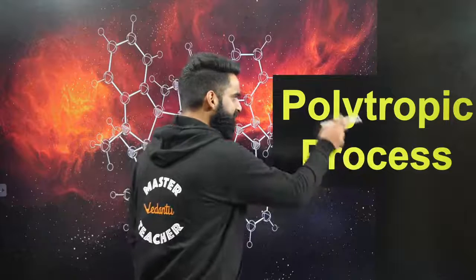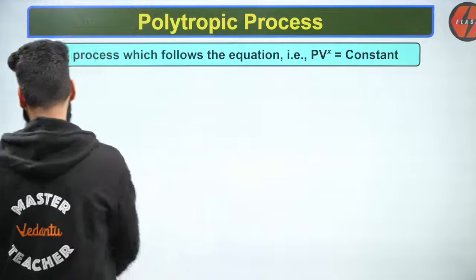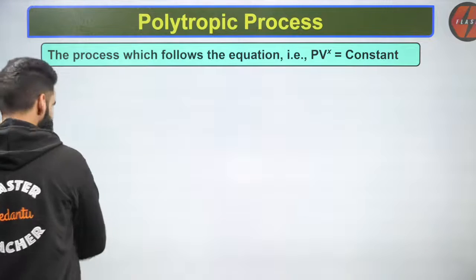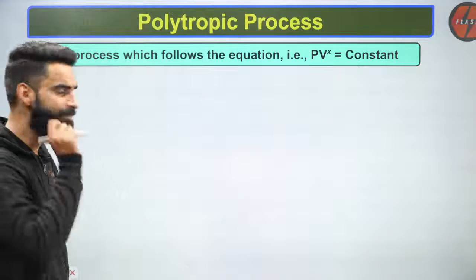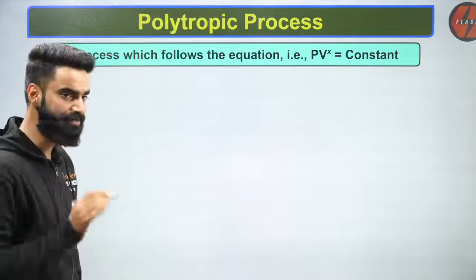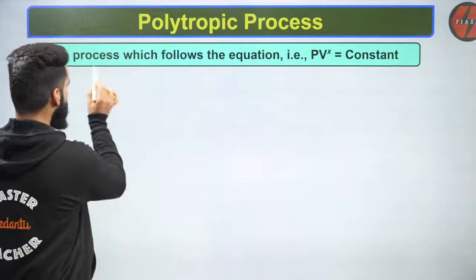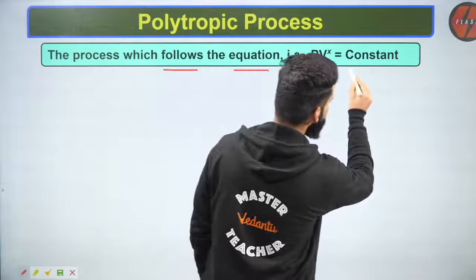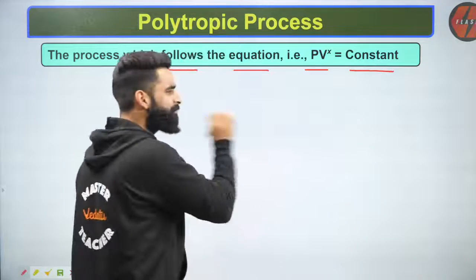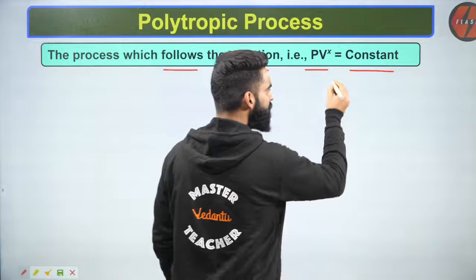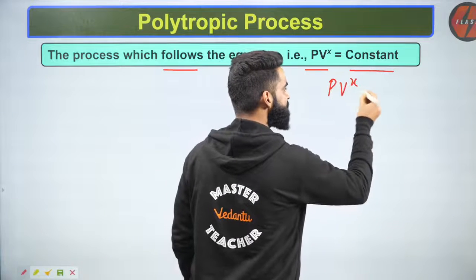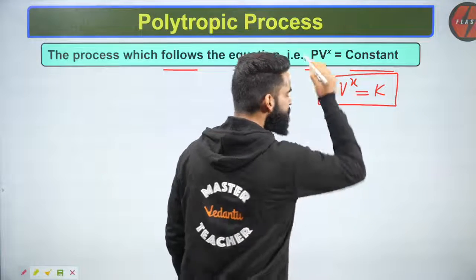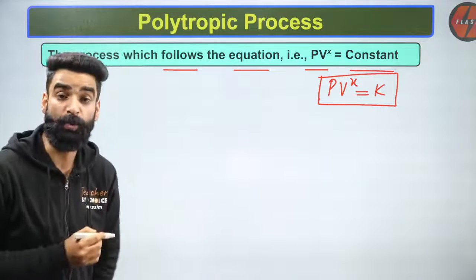So people, let's get started with something called the polytropic process. What is this polytropic process all about? Let me first of all read its definition. Very simple thing. The process which follows the equation PV to the power X is equal to constant. Any process which follows the equation PV to the power X is equal to constant is what I'll be calling the polytropic process. Now, what do we mean by that?